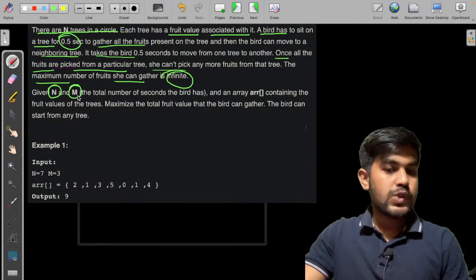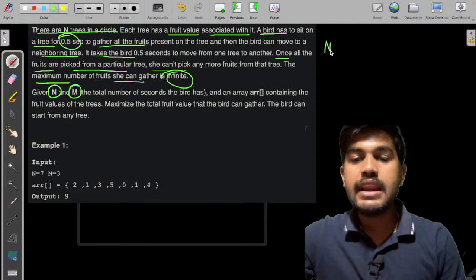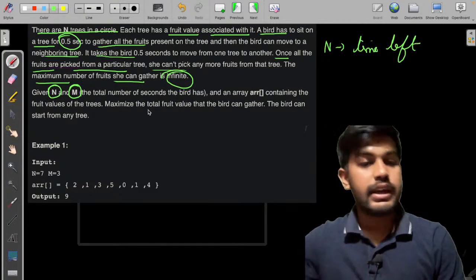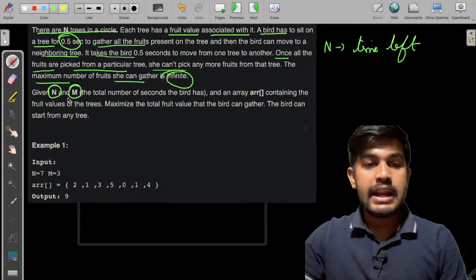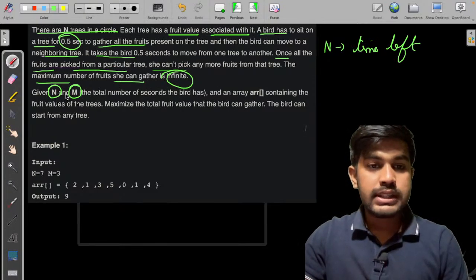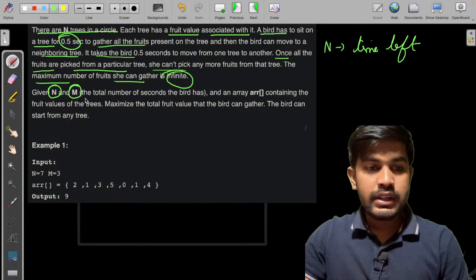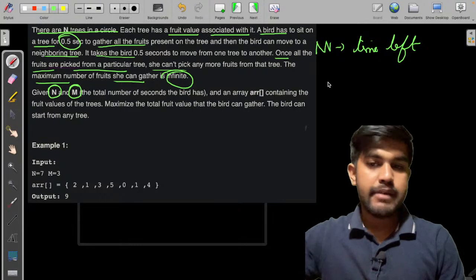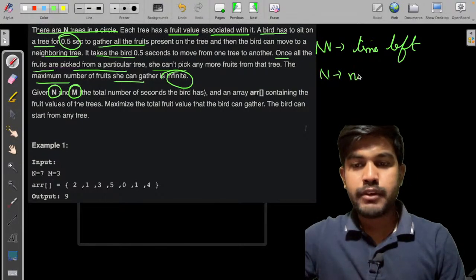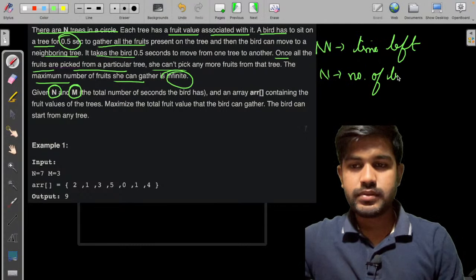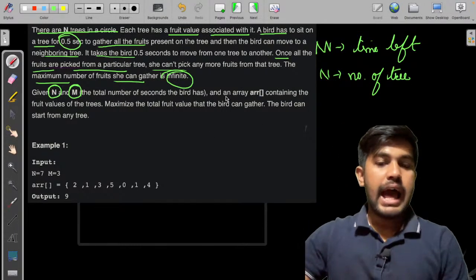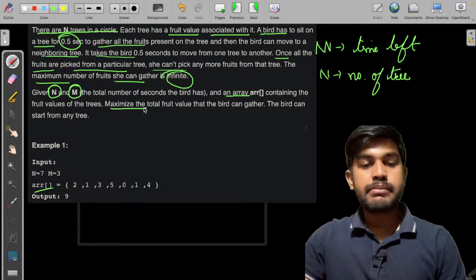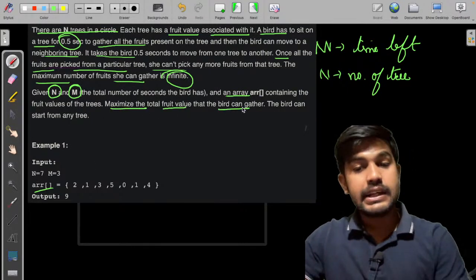Okay, we are given two values. The first one, n, is the time that is left. And m, just let me see, the total number of seconds the bird has. Oh, this would be m. Okay, this would be m, and the n would be the number of trees. And the array containing ARR. So this is the array ARR, and maximize the total fruit value that the bird can gather.